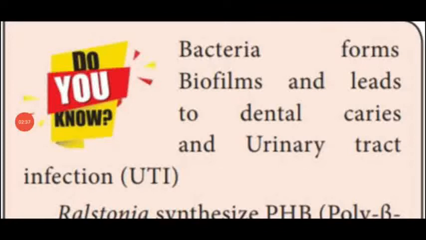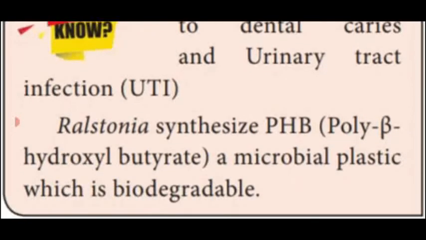Dear students, now we are going to see the do you know paragraph. Some bacteria form biofilms and lead to dental caries and urinary tract infection. This is the disadvantage.